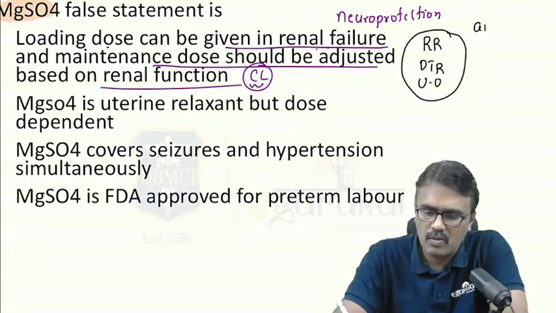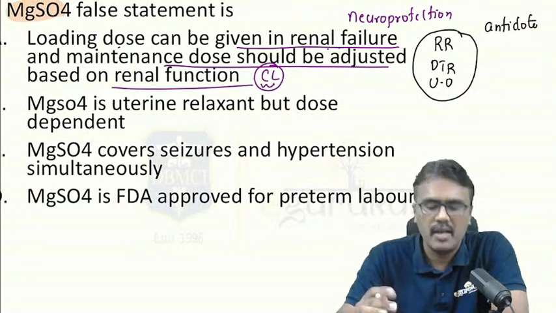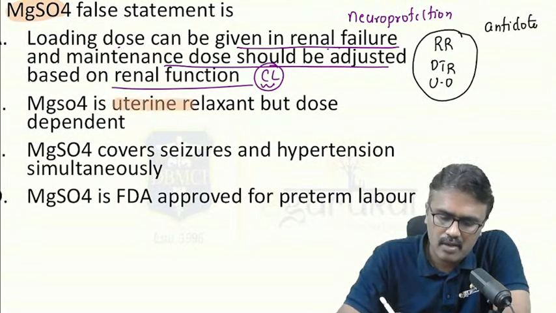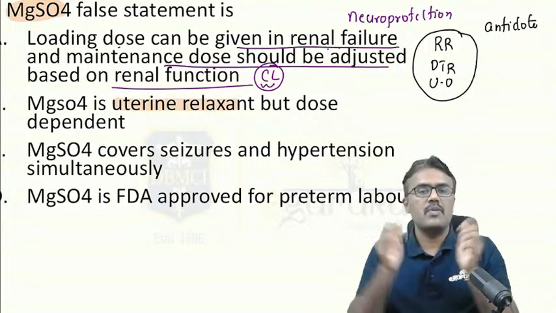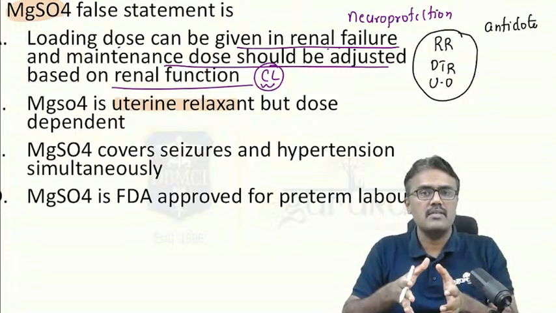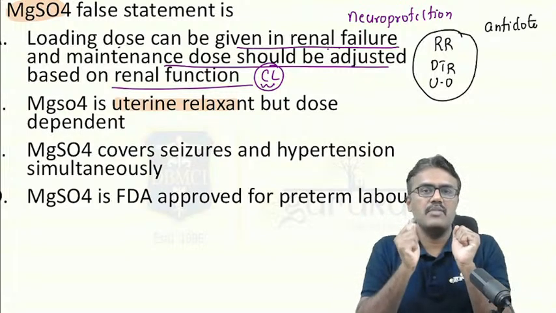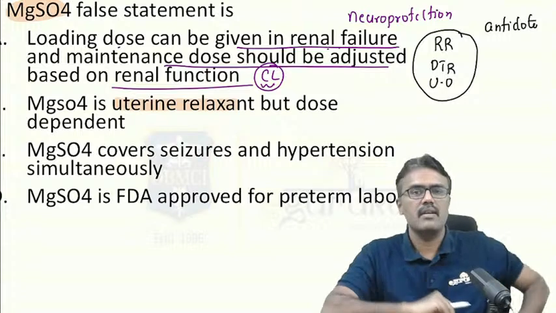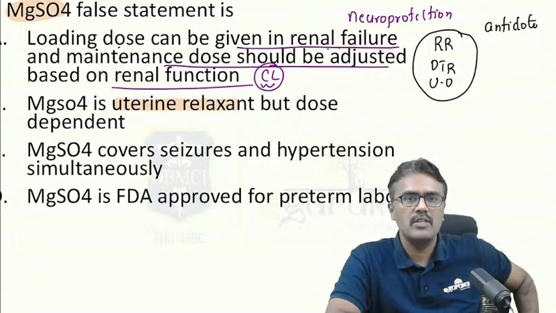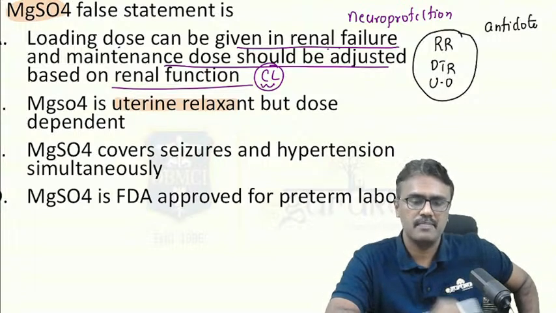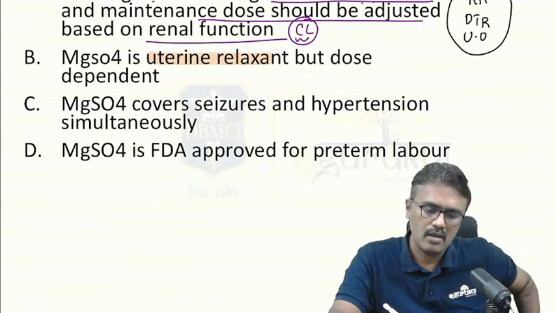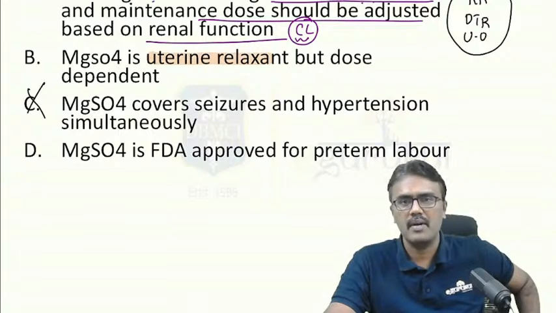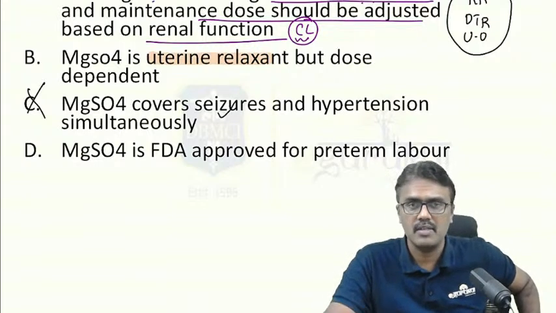Now I will ask you, what is the antidote for magnesium toxicity? Anybody? Magnesium sulfate is a uterine relaxant, very good. That's why we can use it in eclampsia. Suppose it were a uterine stimulant, then whenever a lady with eclampsia is given magnesium sulfate, she would deliver with labor pain. So it's a uterine relaxant. Can magnesium sulfate cover seizure and hypertension? No, it will cover seizures but not hypertension.